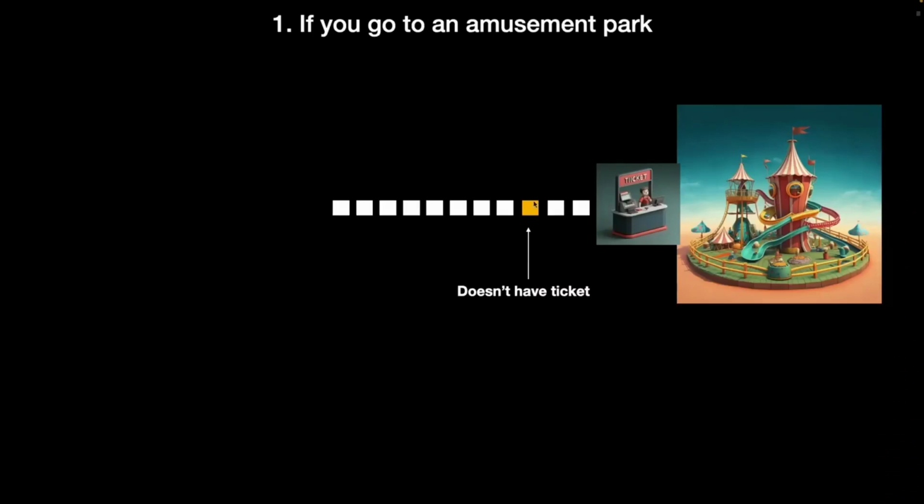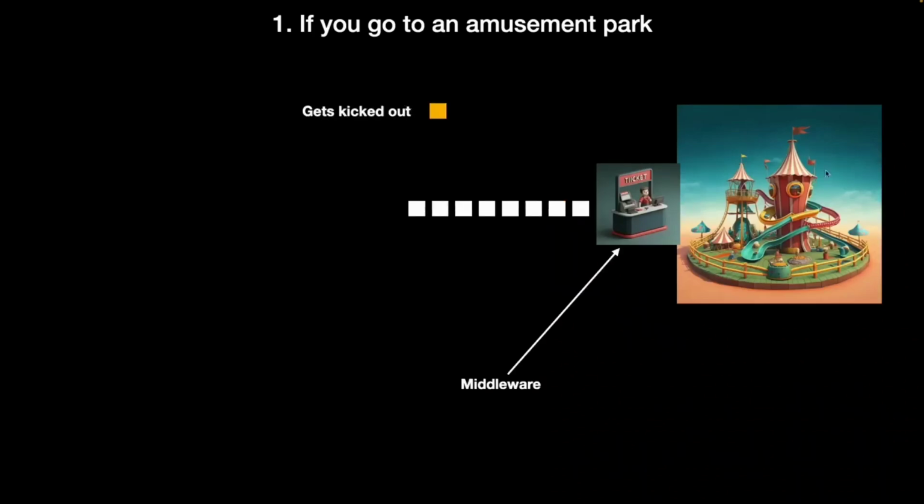Let's say there's an erroneous person in here, a person who does not have a ticket. So how would the flow go? First person goes here, does the ride. Second person goes here, does the ride. Third person reaches here, and this guy doesn't have the ticket. What will the ticket checker do? Ticket checker will kick them out. Until now, the ticket checker let a few people in, but at this point, he'll kick them out, and then the rest of the people will keep on proceeding.